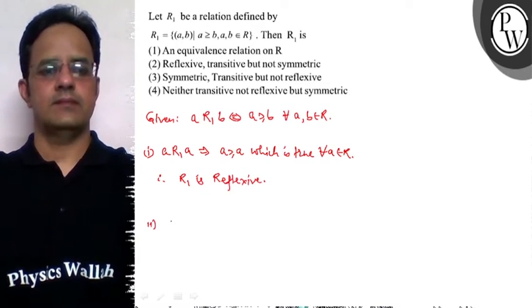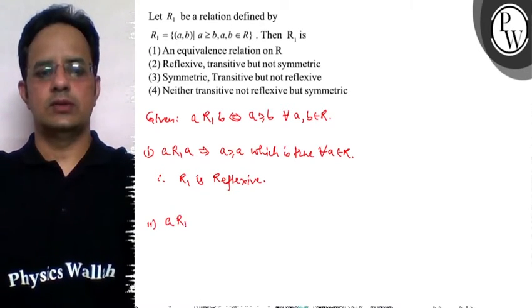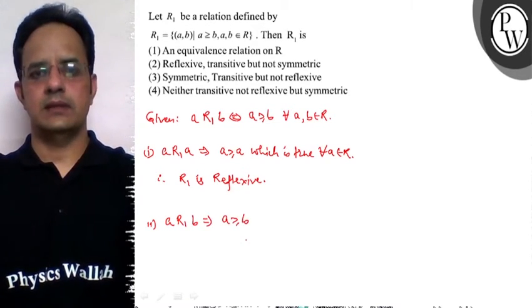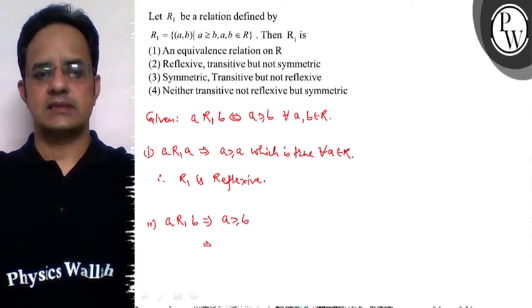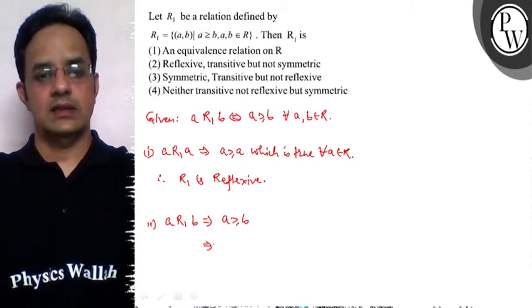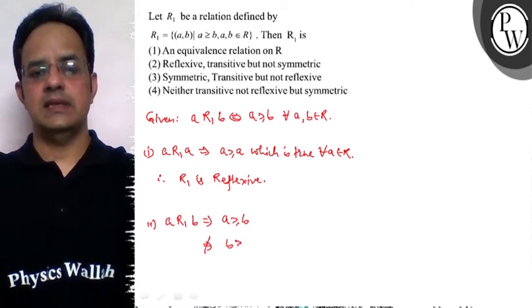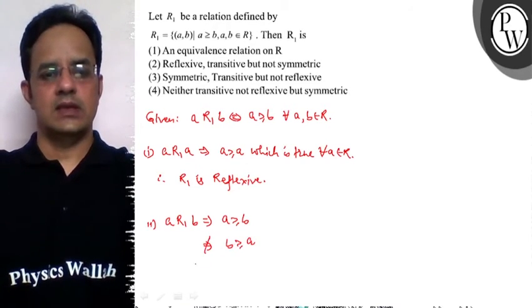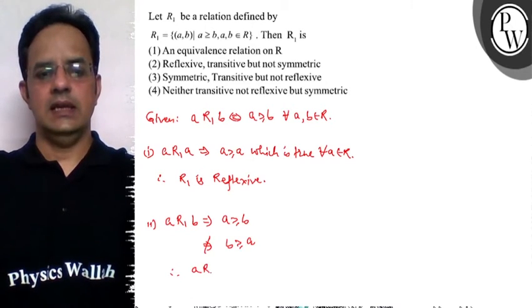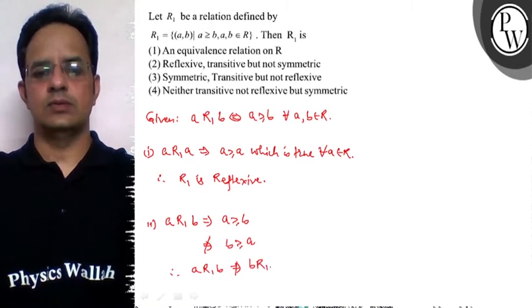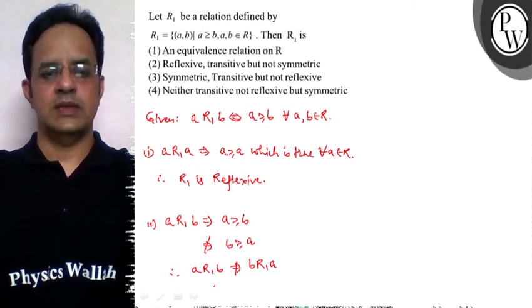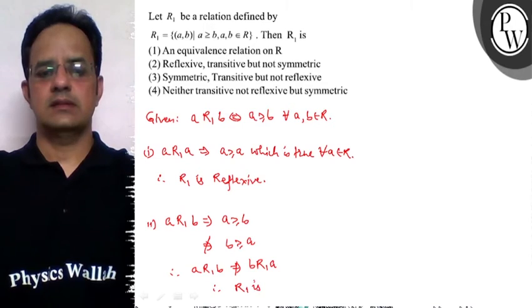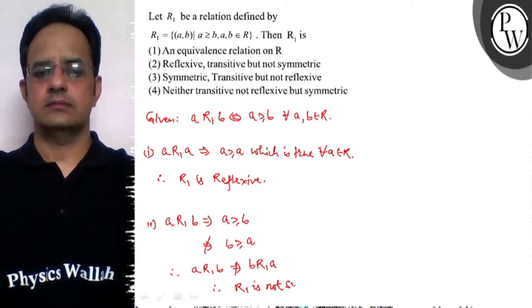Second, if A is related to B, that means A is greater than equal to B. लेकिन इसका मतलब ये हुआ कि B is less than equal to A, not greater than. So it does not imply that B is greater than equal to A. So therefore, A R1 B does not imply that B is related to A. So therefore, R1 is not symmetric relation.